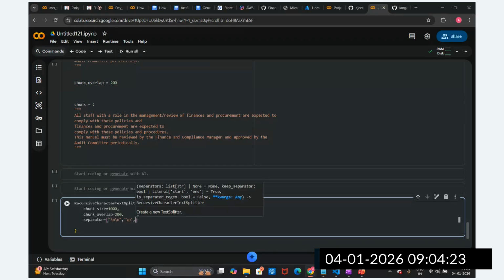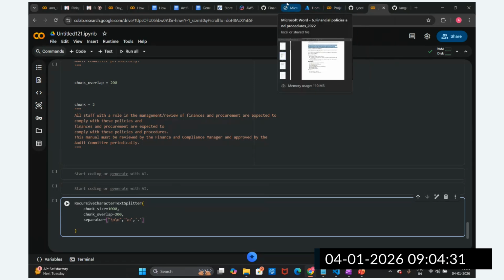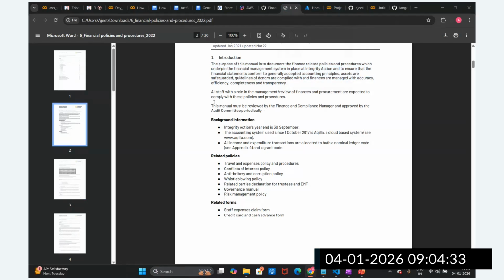Then we are going to split based upon the full stop. If there is a full stop, let's suppose this is a document and the chunk size is greater, then we go for the full stop. It means a complete sentence. First of all, we try to capture the complete paragraph. If the paragraph size is greater than the chunk size, then we get a couple of sentences together. If the group is also greater, then we are going to break upon this.